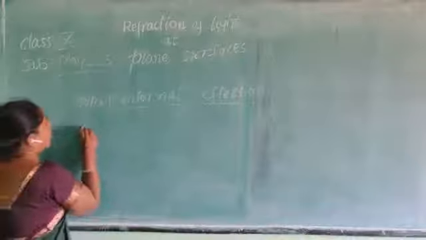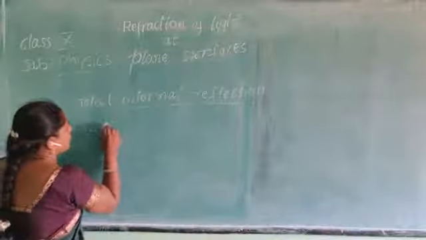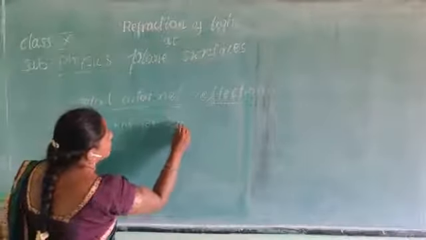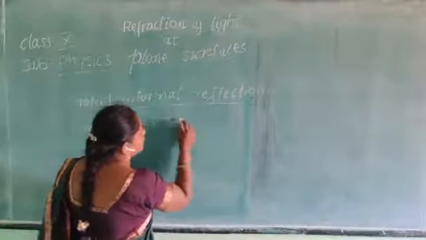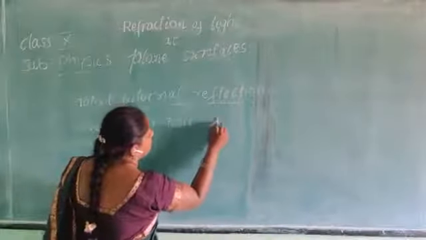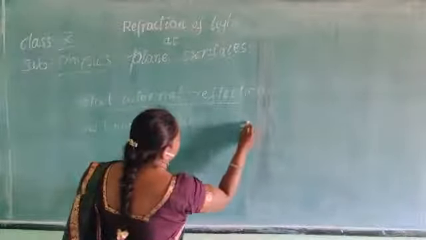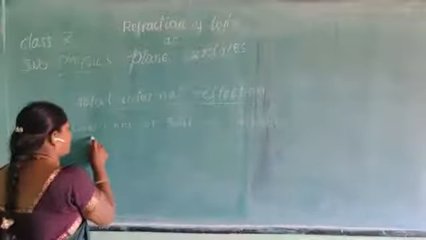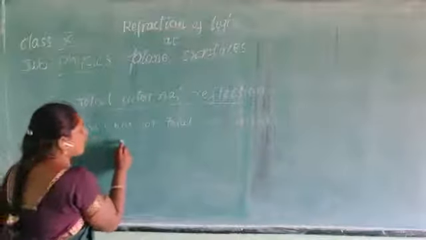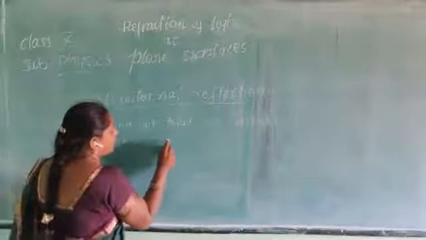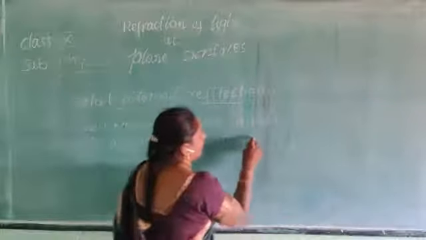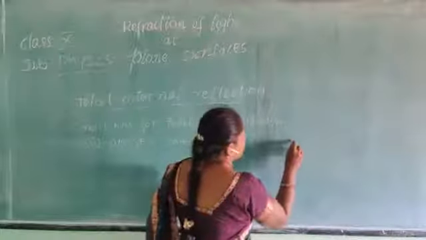And here we have already discussed what the conditions are. What are the conditions for total internal reflection? First one, the light ray has to pass from a denser medium to a rarer medium. This is the first condition.